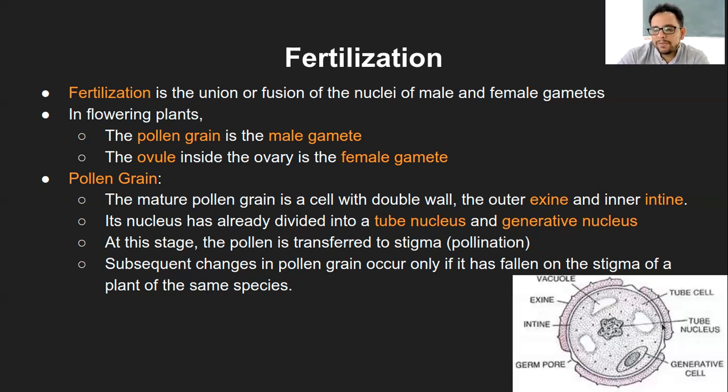And also there are gaps at some points. For example, the germ pore is being shown here. So we will see what this germ pore leads to later. What happens is this exine has to be broken like this. Whenever the pollen grain falls onto the stigma, it will create an outgrowth, which we call the pollen tube, right? And this pollen tube will grow from the germ pore. That is why the outer layer, the exine, has to be broken there. So that we will see in the further process. So this is what we know as the pollen grain.